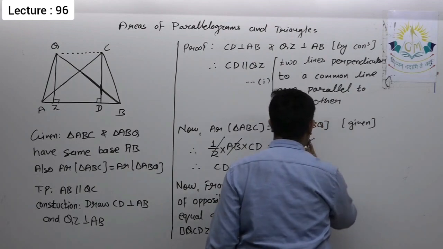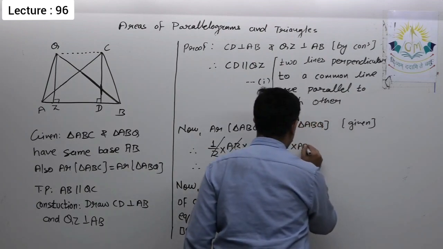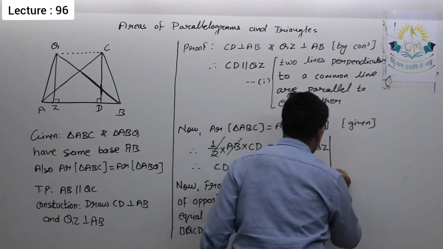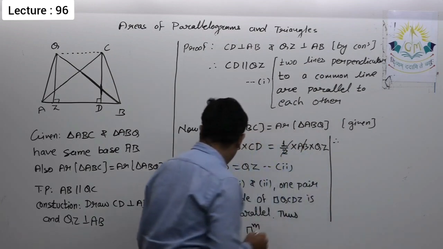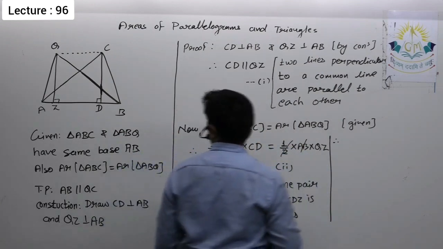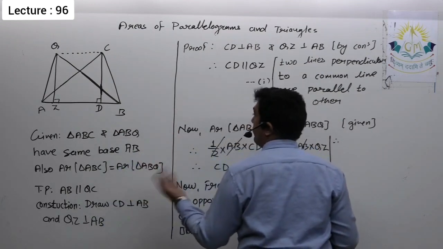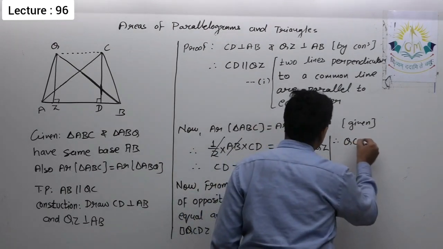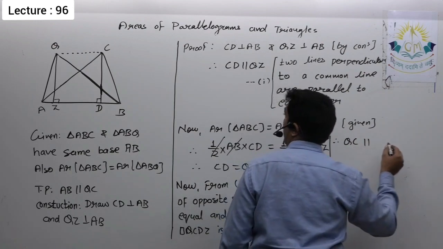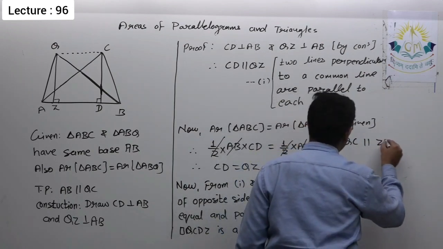Therefore, as it's a parallelogram, I can say QC is parallel to ZD.